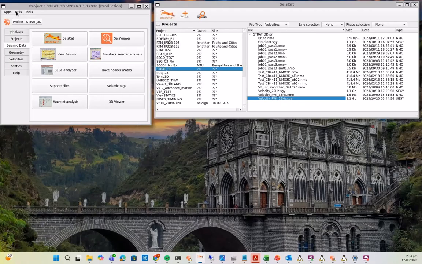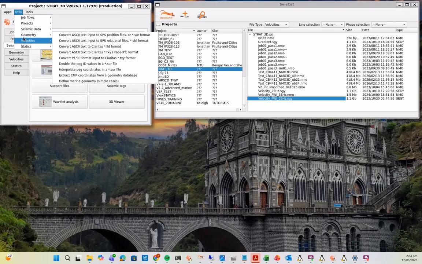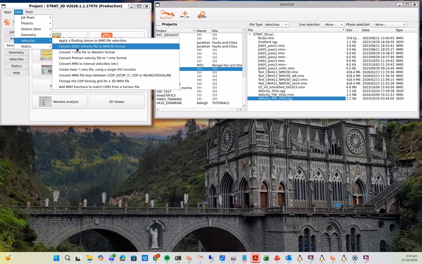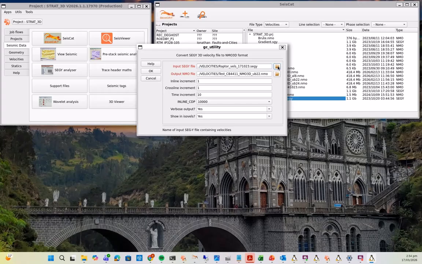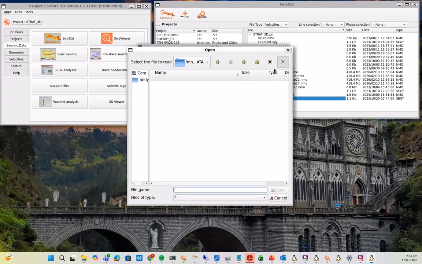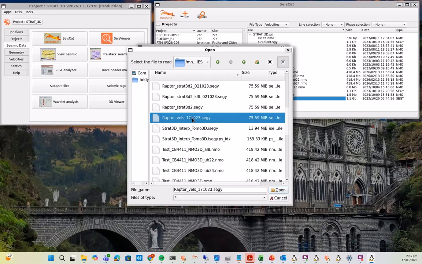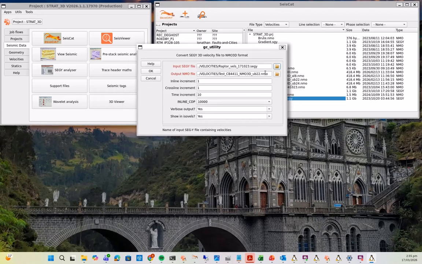If we go to the Utils drop-down menu of the launcher and velocities, and we select convert Seg-Y velocity file to NMO 3D format, it will bring up the interface for this new utility. You can see here, I then select a velocity file, go to the velocities directory and select the Raptor vels, and then I'm going to output it to my NMO file name I want.